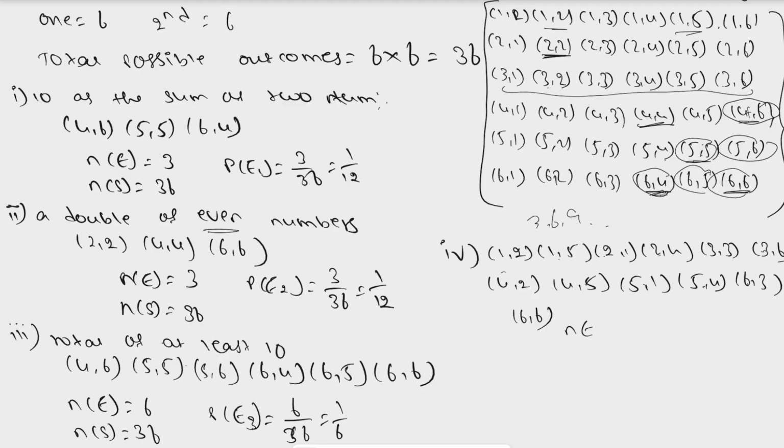So the number of favorable outcomes is 12 and our total outcomes is 36. The probability of getting this fourth event is 12 by 36, which is equal to 1 by 3.